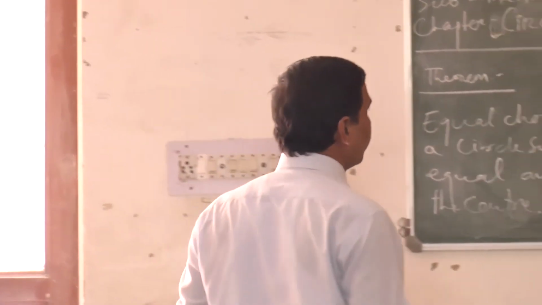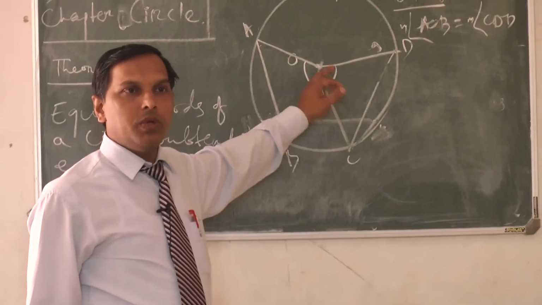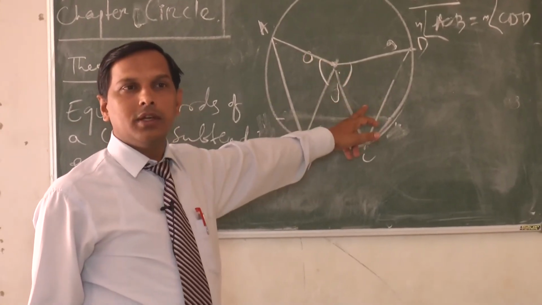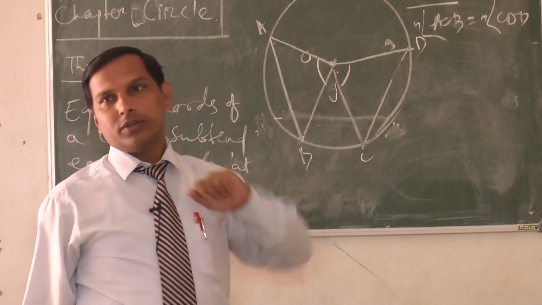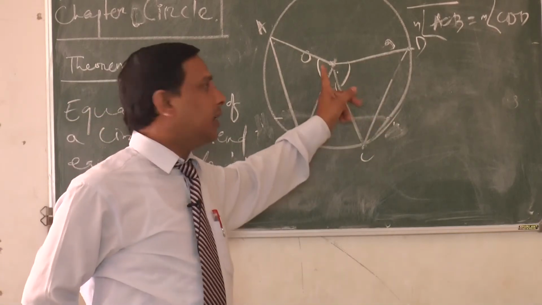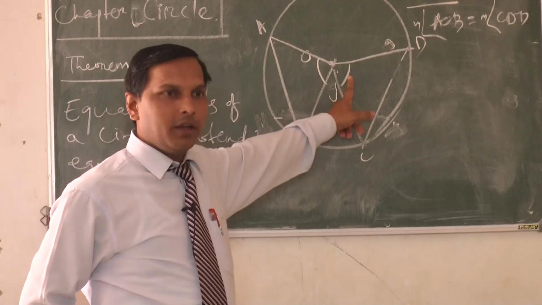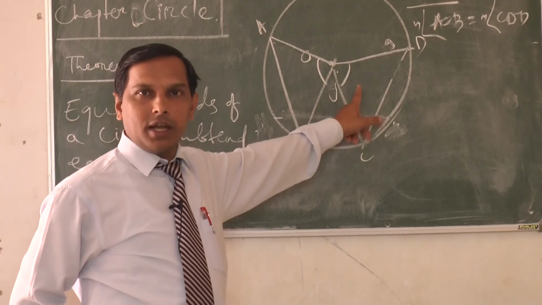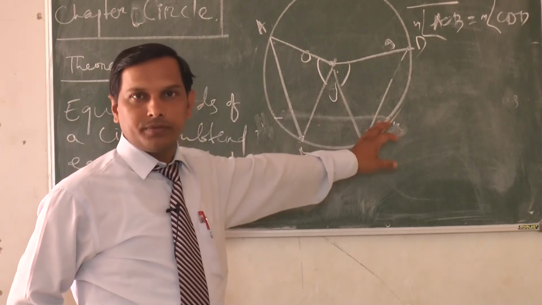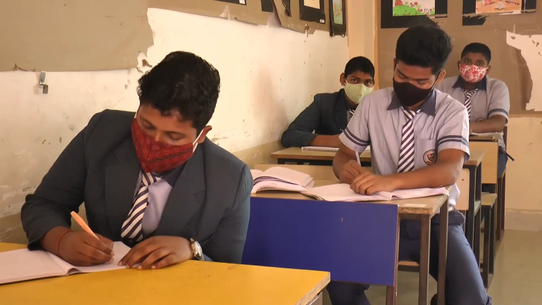So to prove these two angles equal, we first have to prove that these two triangles are congruent. If we prove that the two triangles are congruent, then definitely the two angles are equal by the congruence property: corresponding parts of congruent triangles are congruent, generally called CPCT.